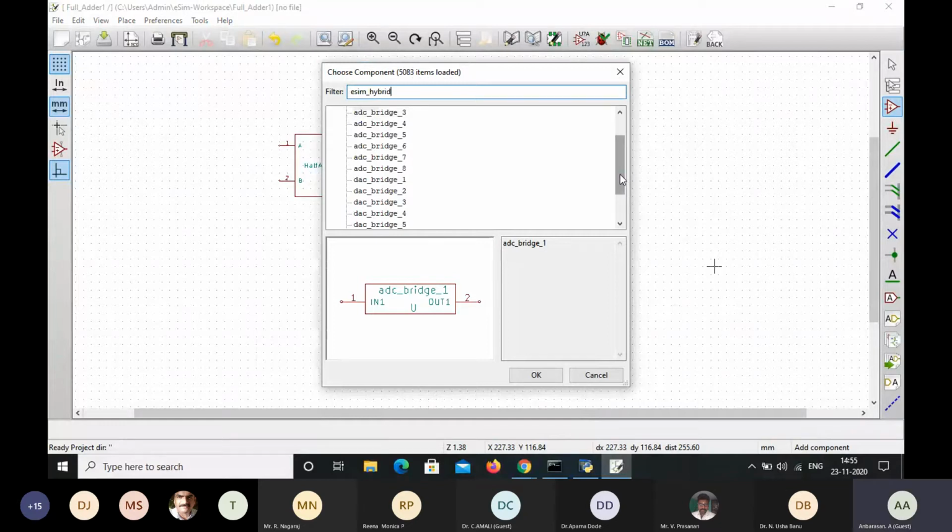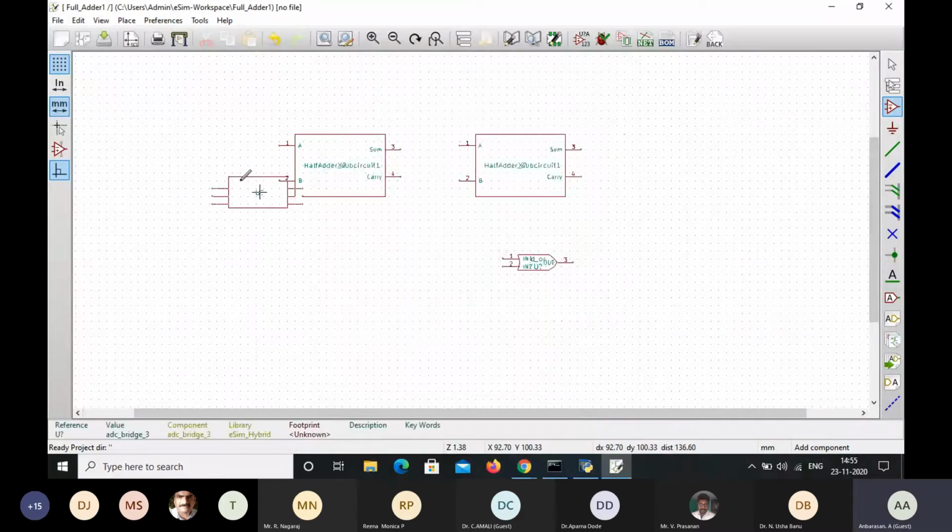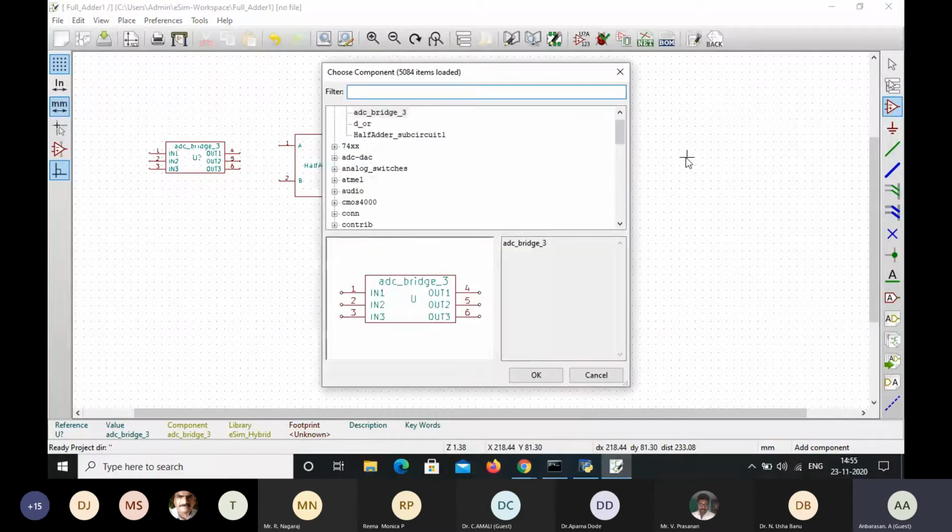So since here at the input side, we are going to connect the analog to digital, that is analog to digital converter. Here the input is a 3 input. So we have to select 3 input bridge circuit and then place here 3 analog to digital input circuit, and then output side digital to analog bridge 2 input.